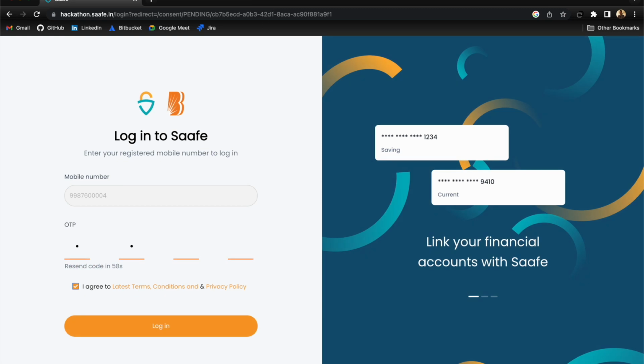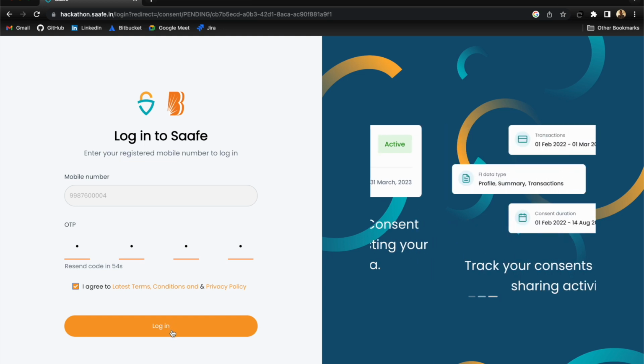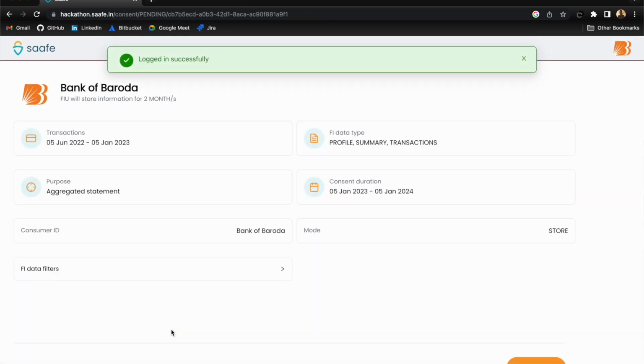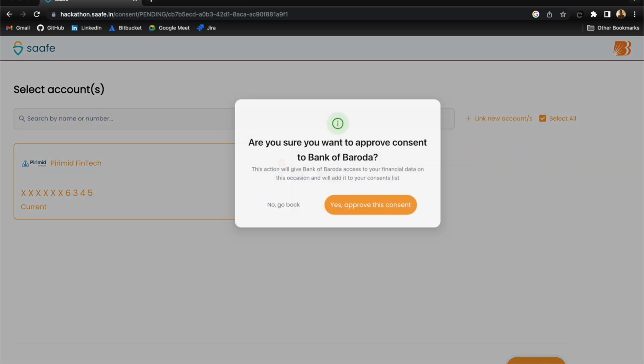On the URL, the user's phone number is autofilled and they are authenticated once again using an OTP. On successful authentication, the user is presented with all their connected bank accounts, demat accounts, and other investment commodities. They can select which of these entities they want to consent to. They are also presented with a time period signifying the validity of consent, and on approval, the user is redirected to the dashboard of our application.